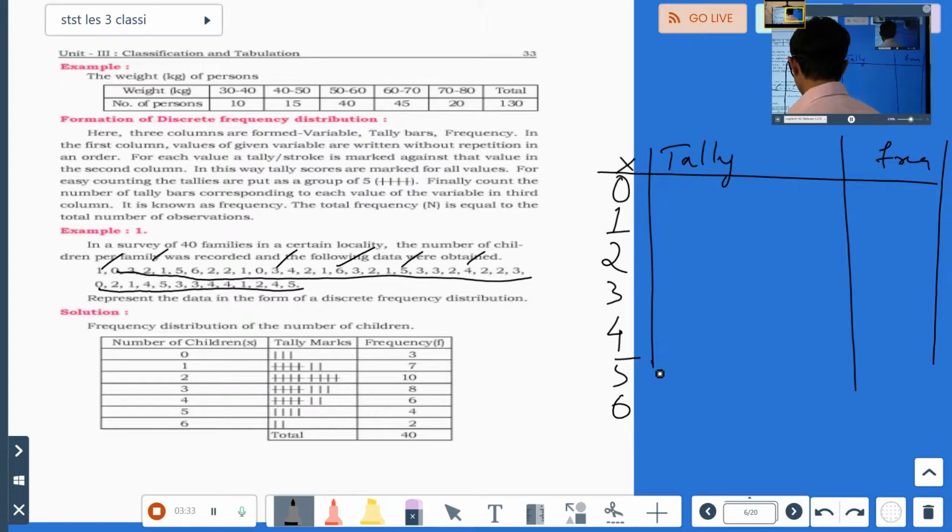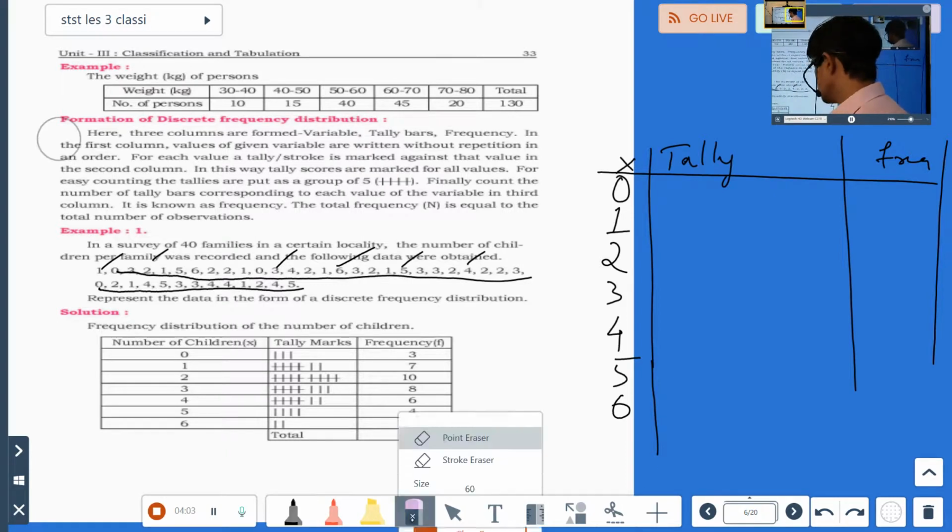Are we seeing 7 here? No, 7 is not there. 6 is the maximum or highest. So we have written X here as 0, 1, 2, 3, 4, 5, 6. Sir, do we have to write it like that only? Yes, that's why we are classifying it. We can still write it otherwise, but that is again an ungrouped classification only. Grouped classification will be different.